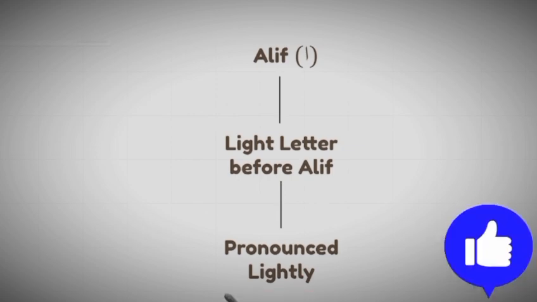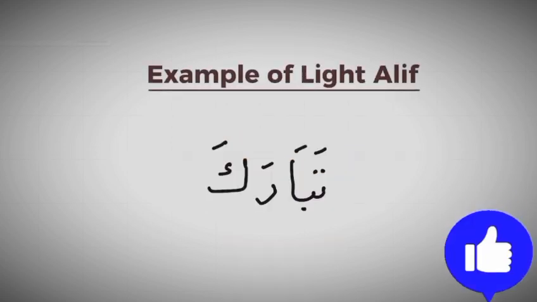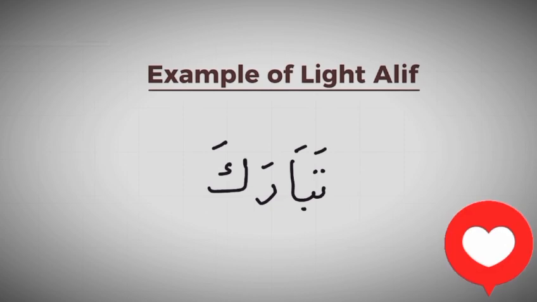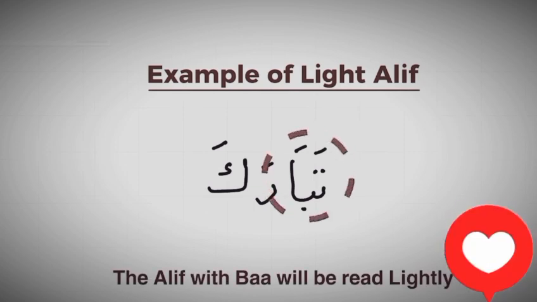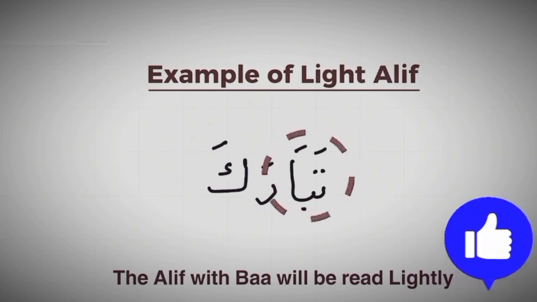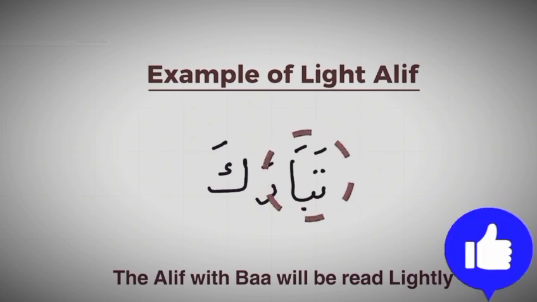If there is a light letter before the alif, then the alif with that light letter will be pronounced lightly. For example, tabaraka. In this example, ba, a light letter, is coming before the alif. So the alif with ba will be read lightly. Tabaraka, not tabaraka. I hope you have understood this rule.